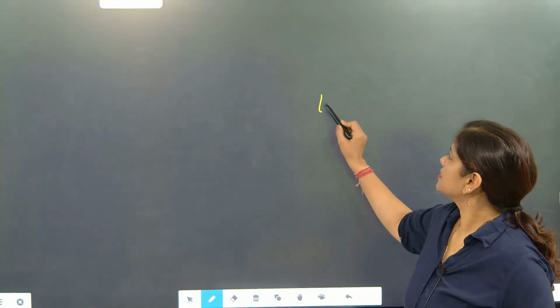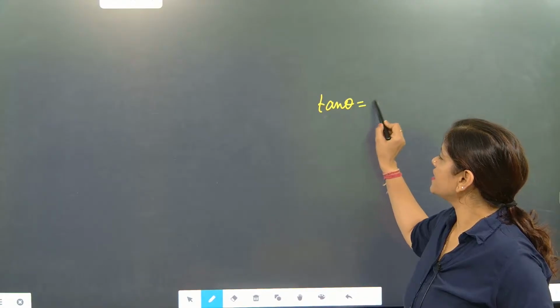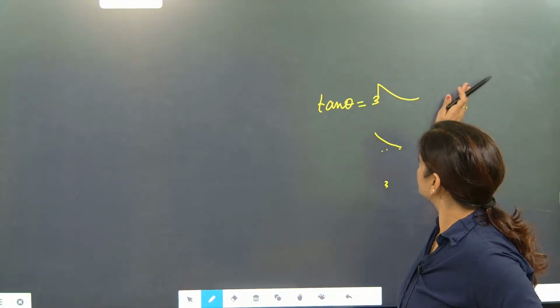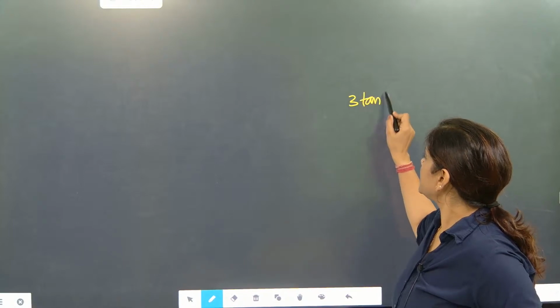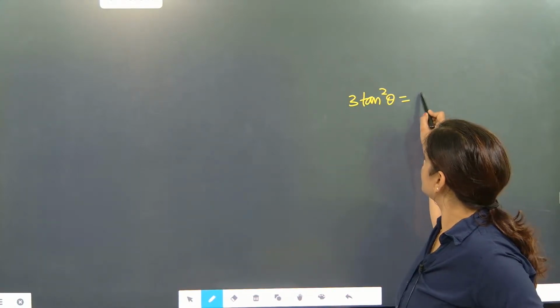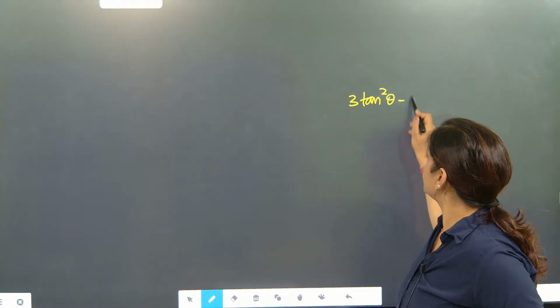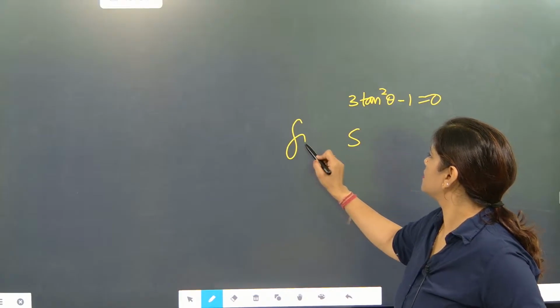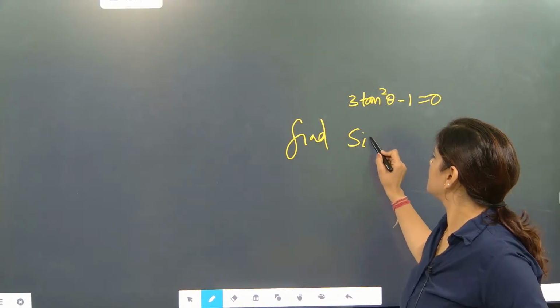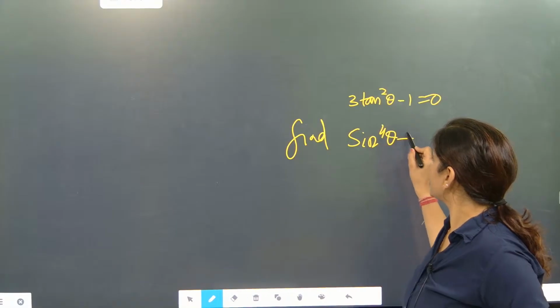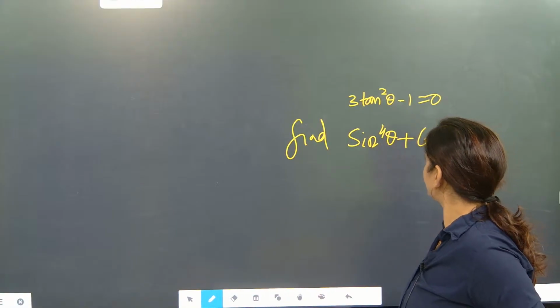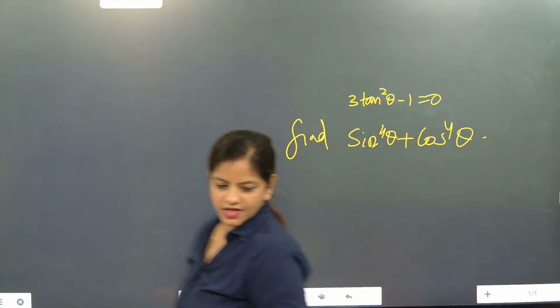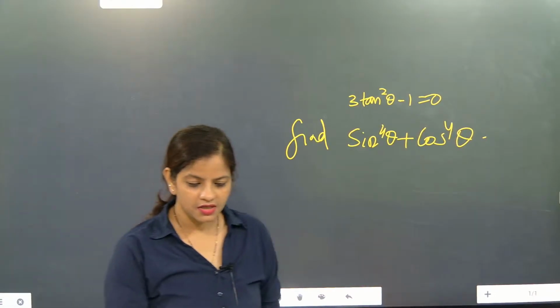Question is: 3 tan square theta minus 1 equal to 0. Find sin 4 theta plus cos 4 theta. Very cute question I have given you. Come on, go for it, please. I have another class.